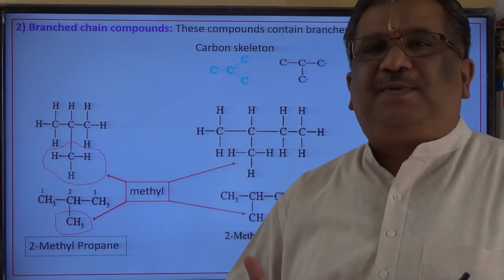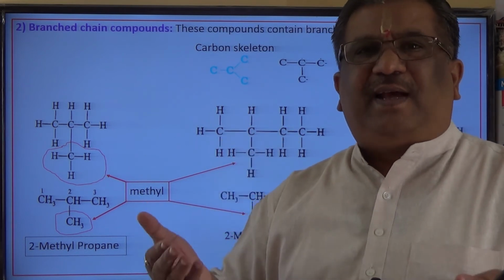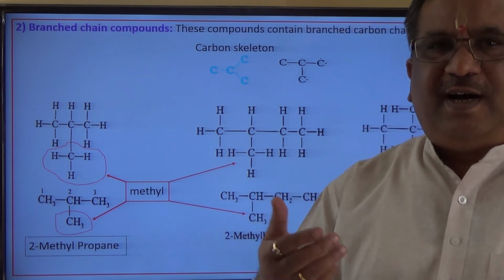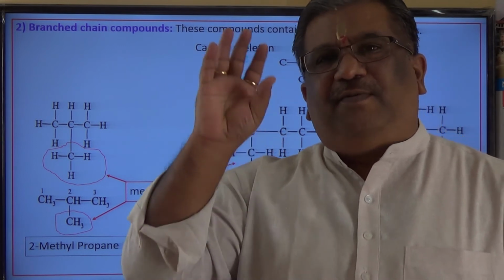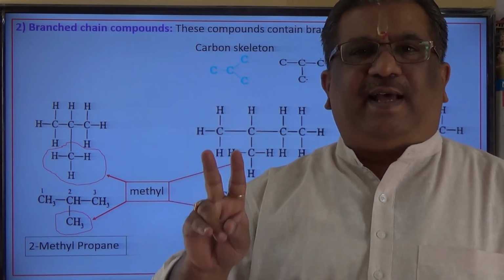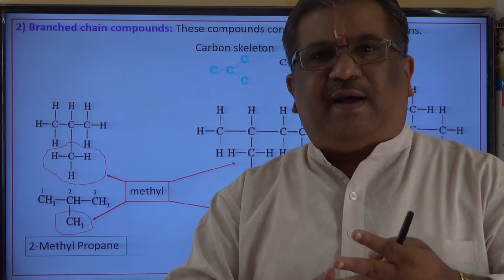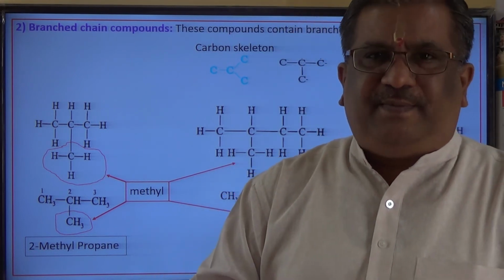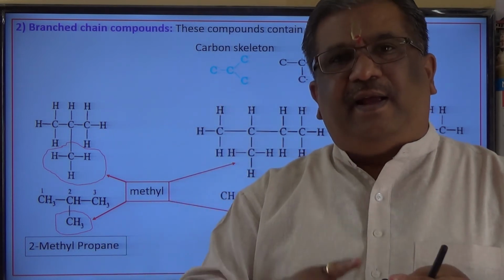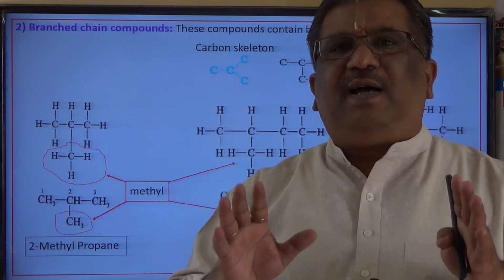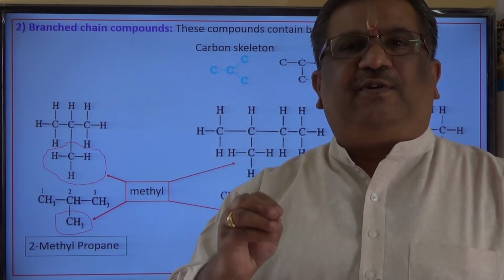How many methyl groups are attached? See, the functional groups: this methyl also is a functional group only. You got it? All these alkyl substituents are also functional groups. If two methyl groups are attached, it is di. If three, tri. Four, tetra. Di, tri, tetra, etc. are used to represent the number of groups that are attached to the carbon chain. Is it clear? Di, tri, tetra, penta, etc. These are the prefixes used to represent the number of functional groups attached.